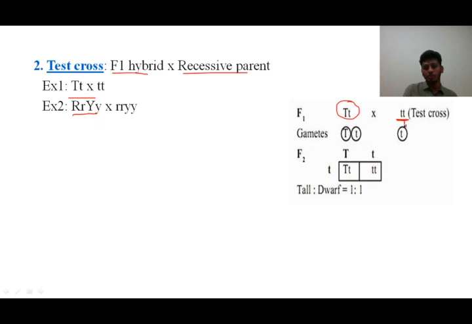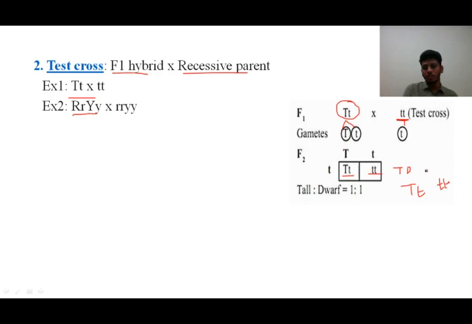Small t gives only one particular kind of allele, and this capital T and small t are being separated into two different types of alleles. We get the individuals. One will be a tall, the other one will be a dwarf. This is the tall and dwarf, that is 1:1 is the phenotypic ratio. Also we get a heterozygous tall plant and we get a homozygous dwarf plant here.